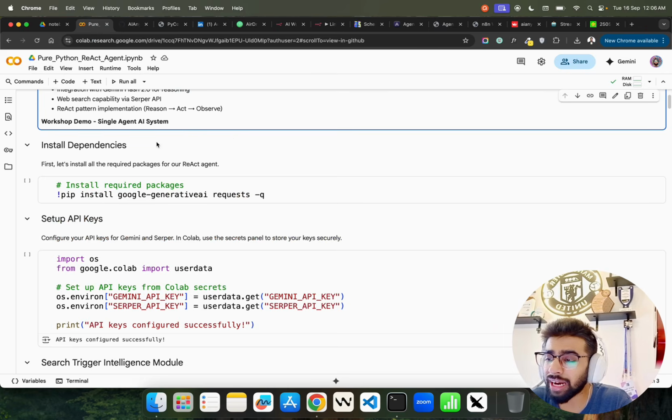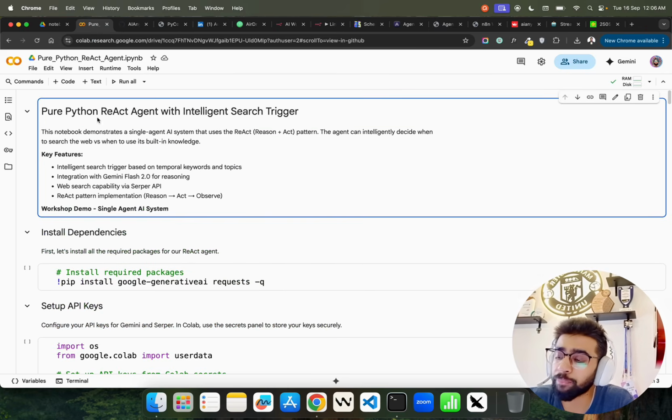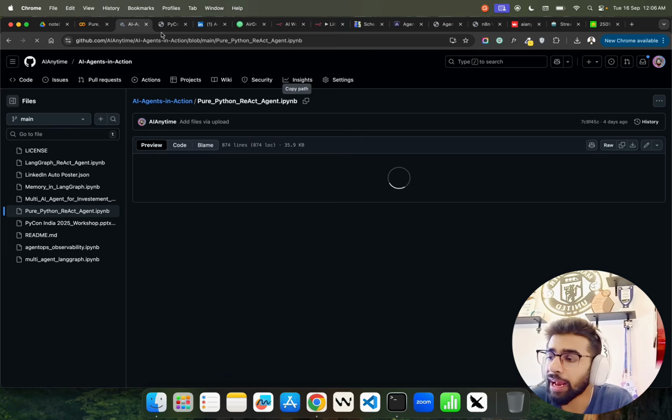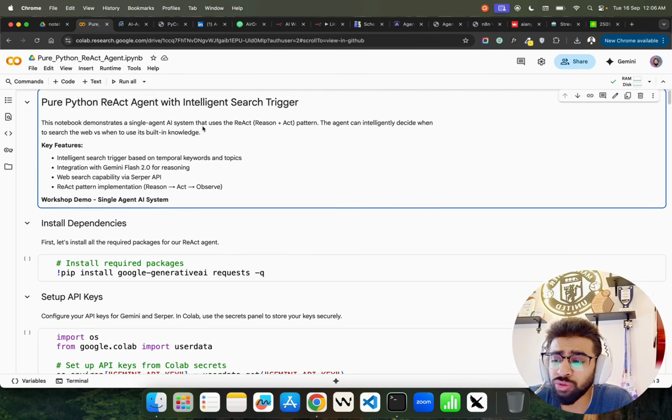Let's have a look at the ReAct agent here. If you look at what I'm doing, this is the notebook. This notebook is available. It's called Pure Python ReAct agent. And it's built in pure Python. We are not using any framework here.